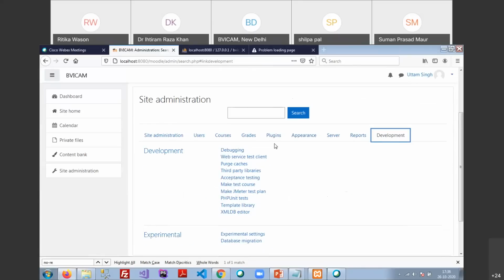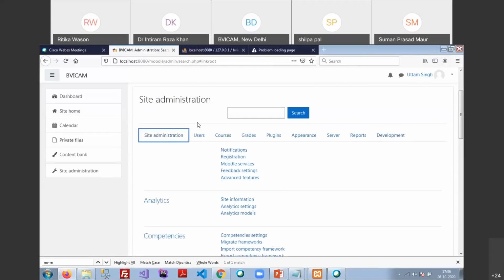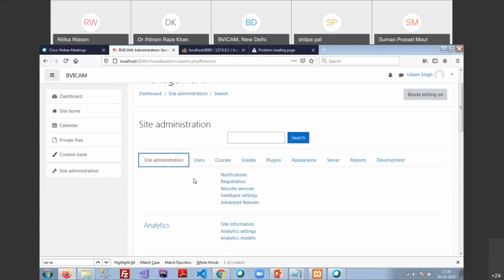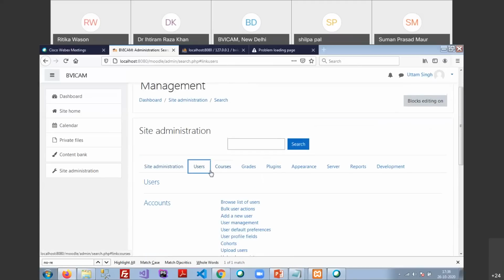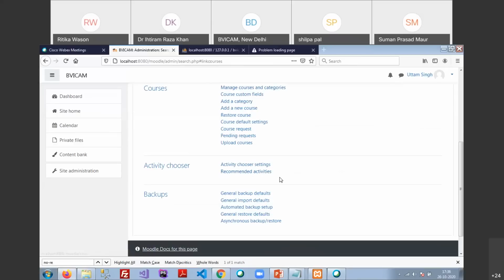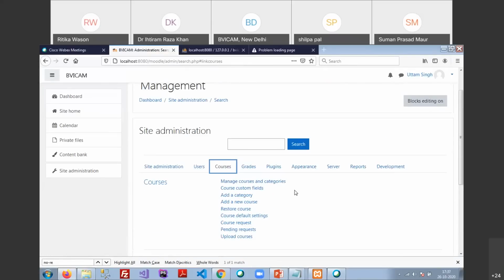These are the tabs provided to the administrator, in which we are going to discuss the site administration tab. Second, users: how you are going to create users, edit users, manage users, delete users, and provide roles. We are going to discuss this tab. Next one is the courses. In the courses, we are going to discuss how you create a course, course categories, and other things like managing course categories, deleting courses, and uploading courses.